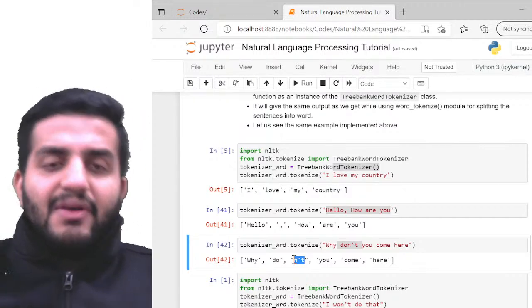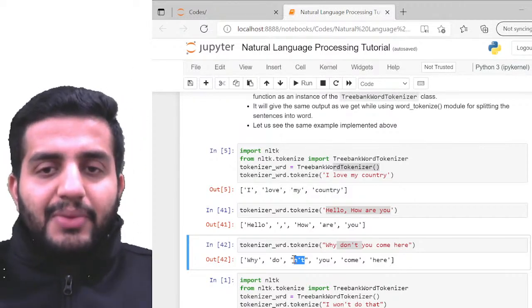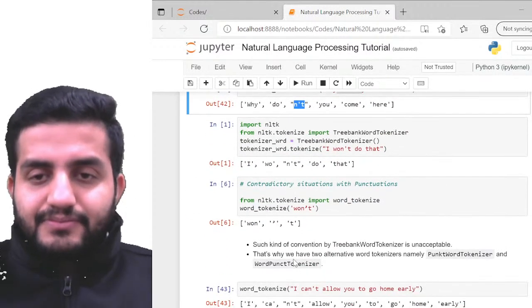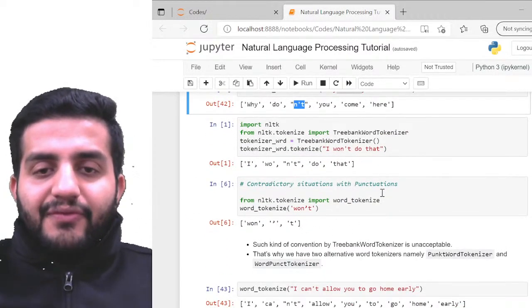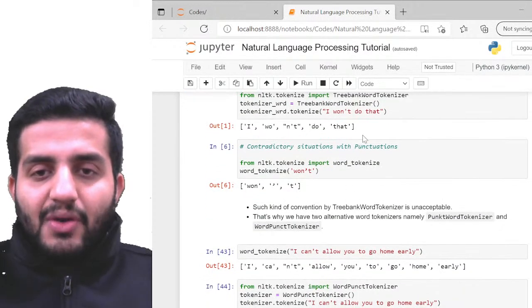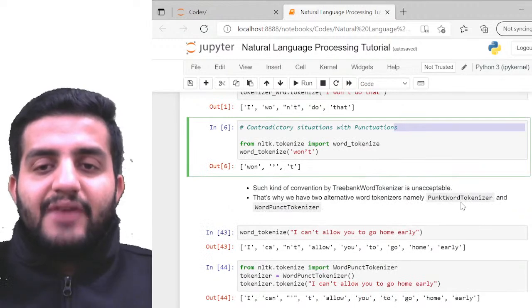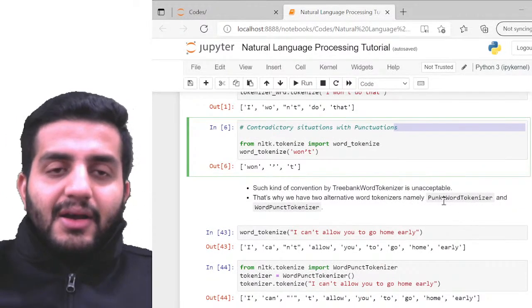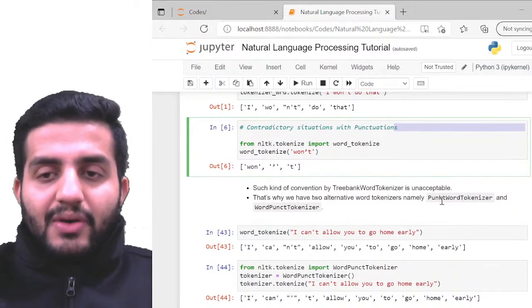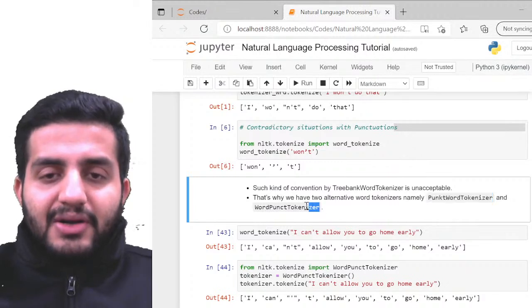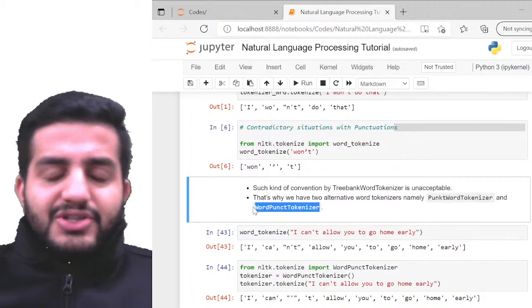That is the reason why we have further different components of the tokenize module available. For example, for punctuations we have 2 different tokenizers within the tokenize module, called the punctuation word tokenizer, the WordPunctTokenizer, depending on the version of NLTK you are running.